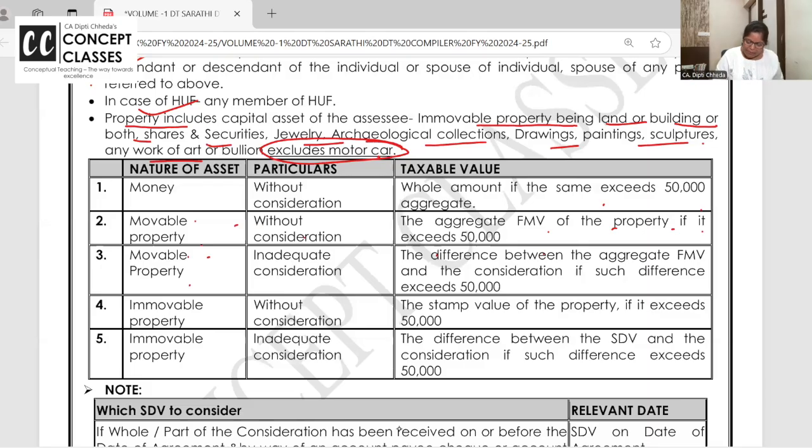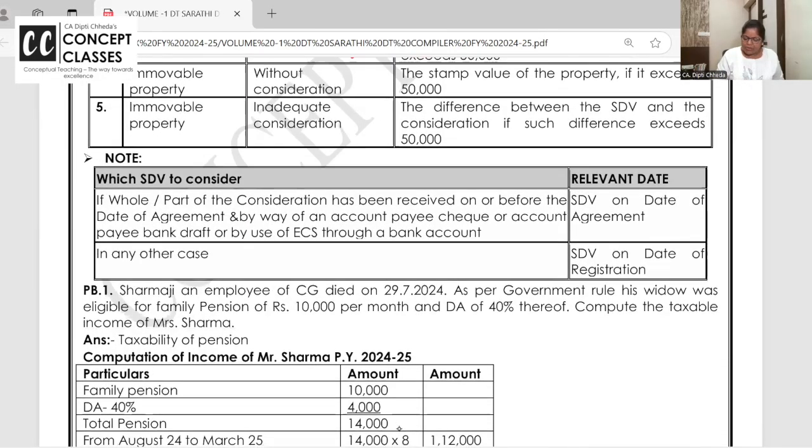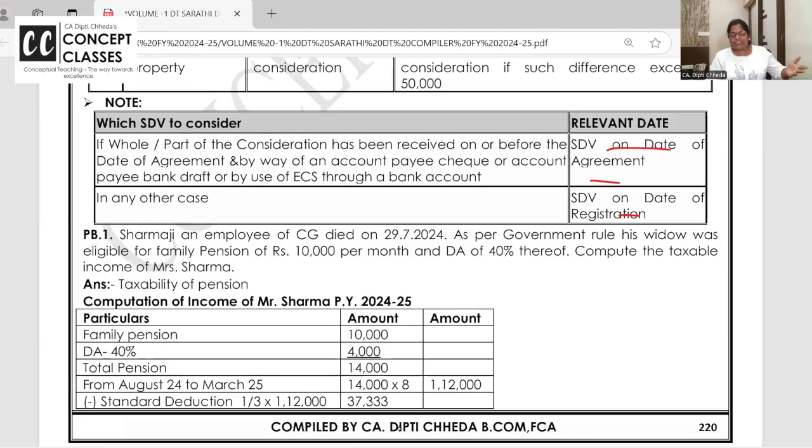If it is a property but inadequate consideration, I have not gifted it. I have sold you, but I sold 80 lakhs ka property in 60 lakhs. That's the same thing. Okay? Right. Stamp duty, kap ka lena. This we have made ourselves very clear in the capital gain chapter.